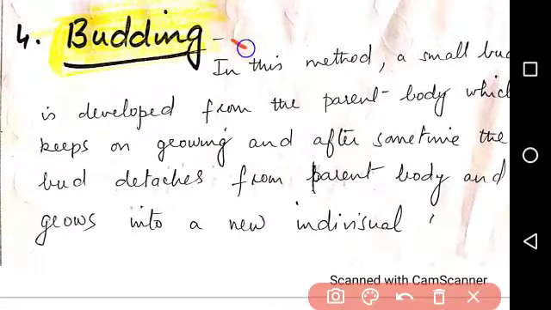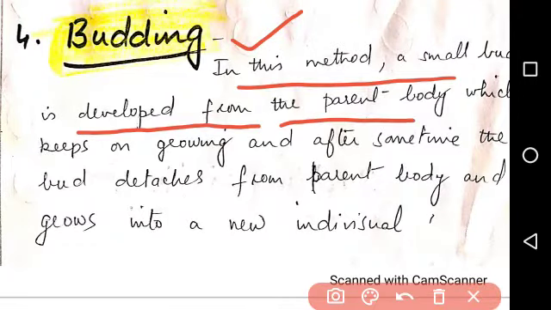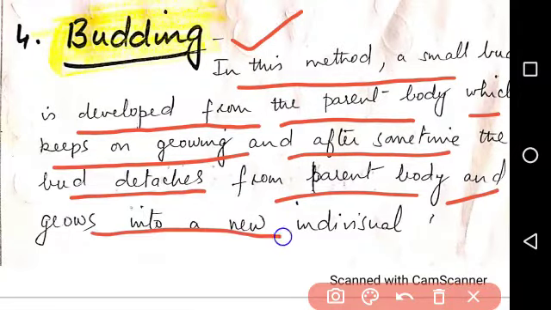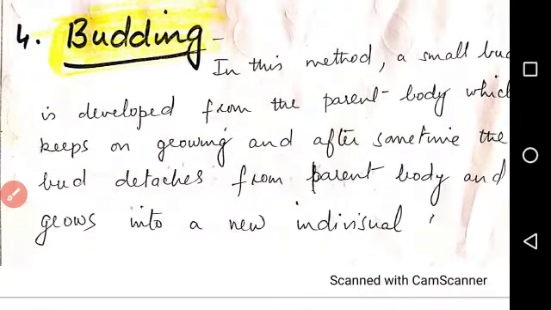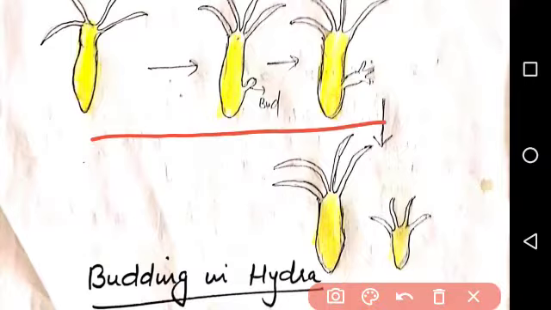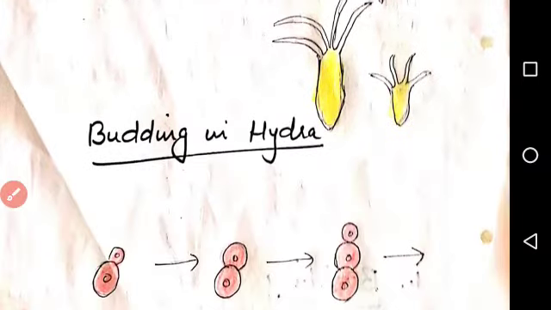Fourth method is budding. In this method, a small bud is developed from the parent body which keeps on growing, and after some time the bud detaches from the parent body and grows into a new individual. Here is the diagram to show budding in hydra. A small bud is formed in the parent body which starts growing, becomes bigger and bigger, and ultimately it detaches from the parent body and acts as a new individual.